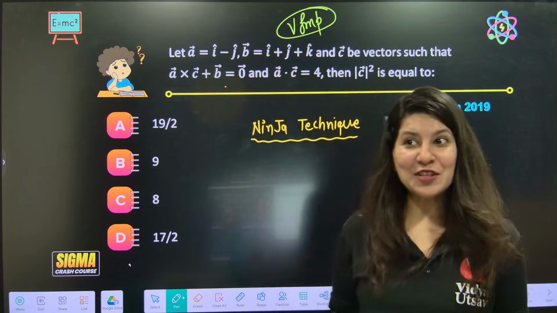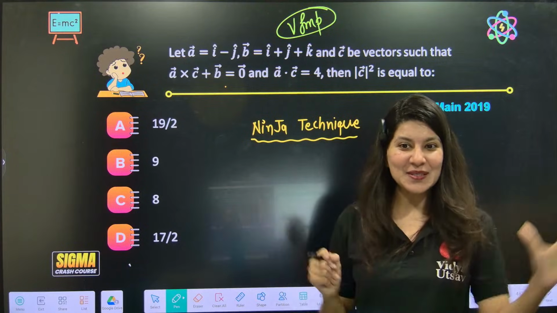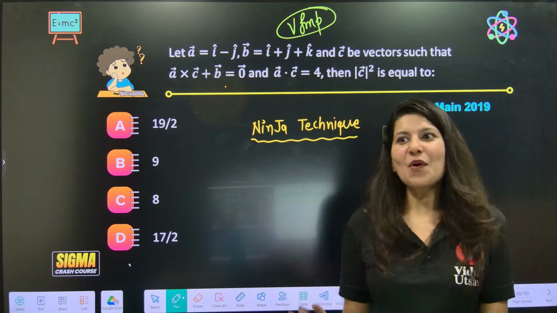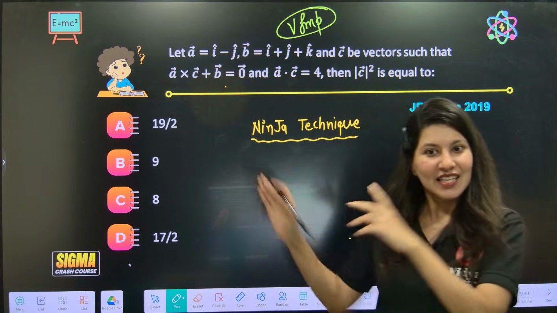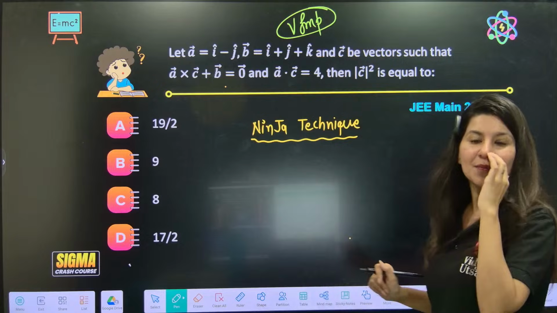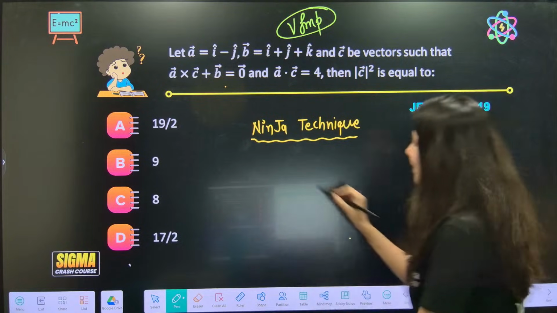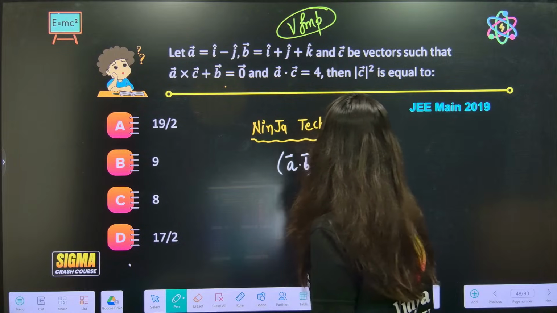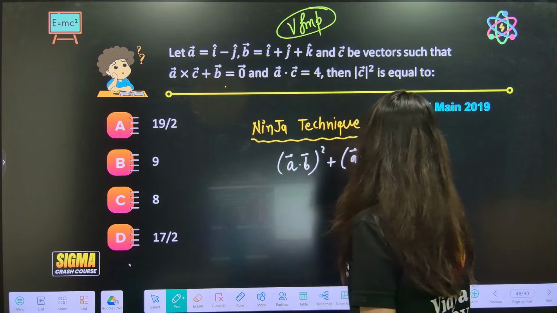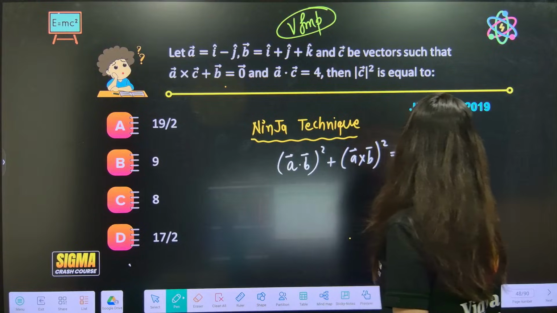Even though Lagrange is doing sine square, cos square, mix and match, this is what mathematical manipulators do. So the ninja technique is actually based on Lagrange's identity only, which says that A dot B whole square plus A cross B whole square is equal to A square B square.